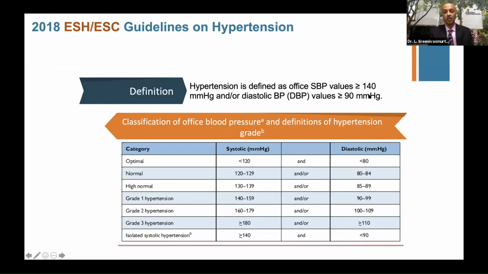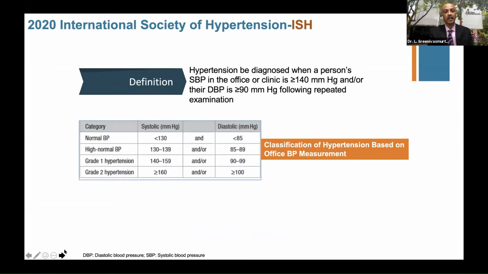So more than 140/90 is defined as office BP. Muruganathan sir very elegantly alluded so far to the office BP part and the home BP monitoring. I'll be talking about the guidelines' perception about these two as well. So this is the 2018 ESC ESH guidelines.